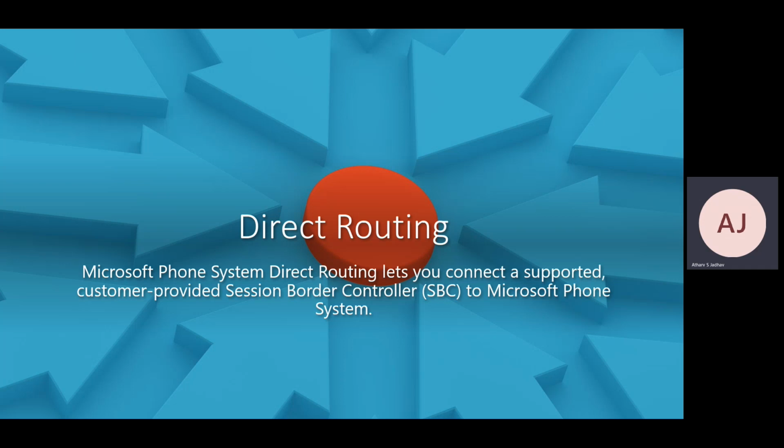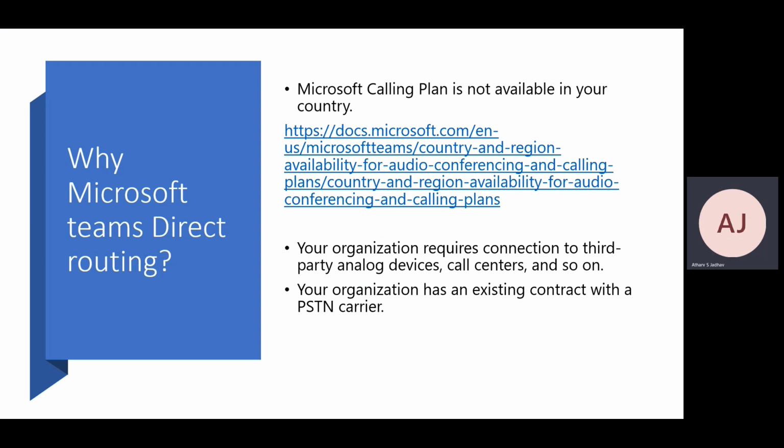So let's see, why Microsoft Teams Direct Routing? As we discussed, Microsoft calling plans are not available in your country. In case you are in a country where Microsoft doesn't provide calling plans, you can use this facility, Teams Direct Routing. If you want to check whether your country has the calling plans or not, you can click on the link shown here and select your country, and it will show whether you have it or not.